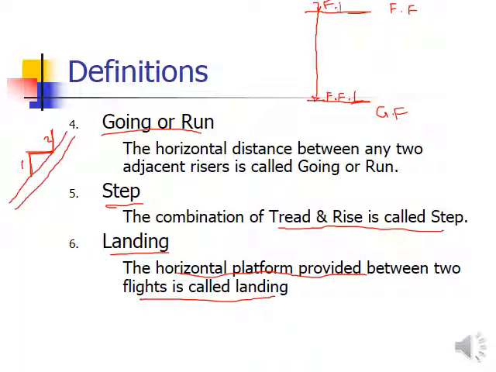This is also finished floor level. You are familiar with this. If you start with the first step, it starts from the finished floor level of one floor, and the last tread ends at the finished floor level of the first floor.